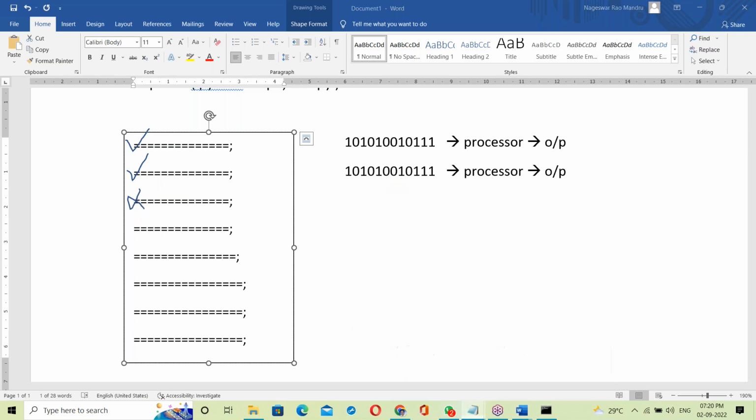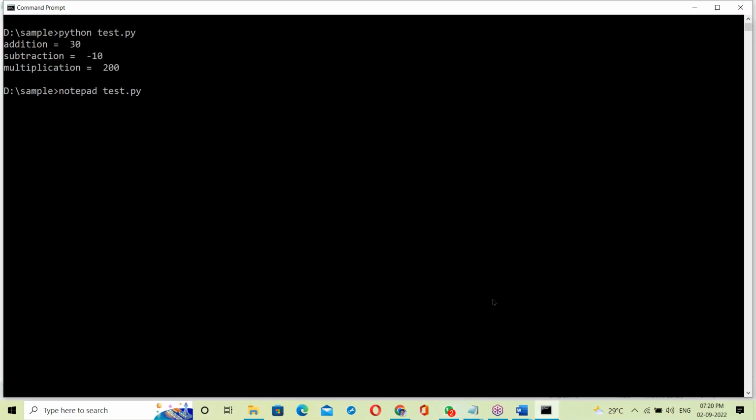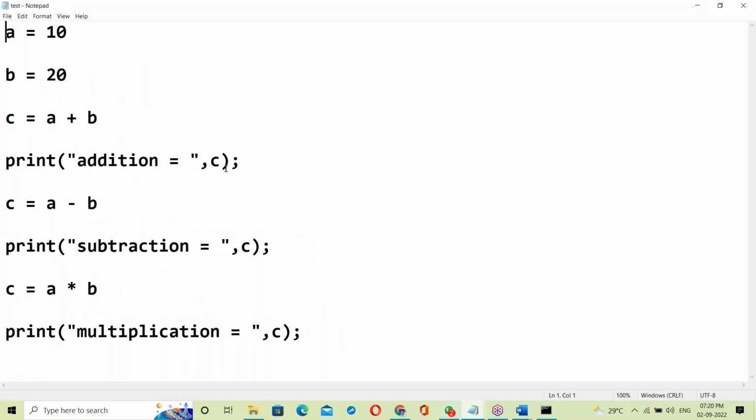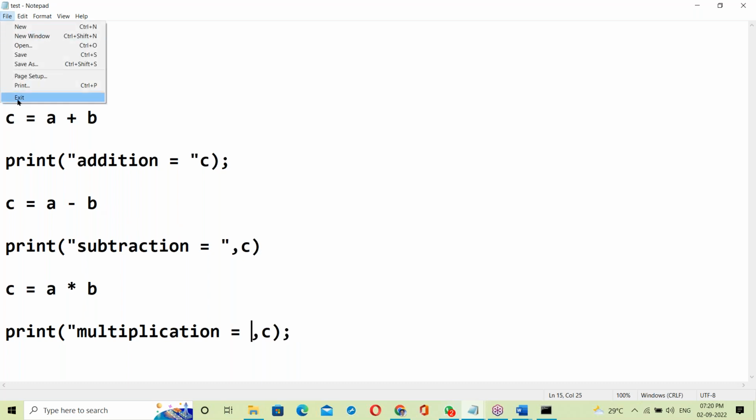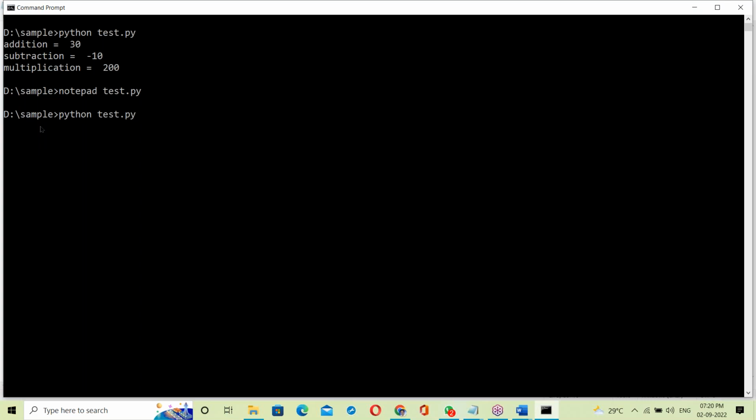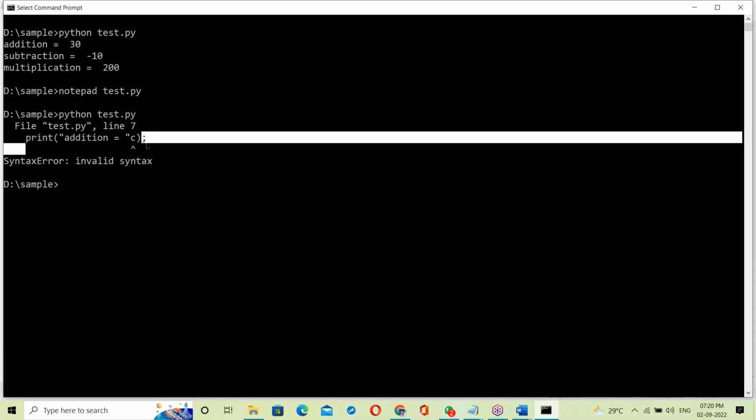Let us see that here with an example, notepad test.py. Suppose something is wrong here. This is the first error. Suppose a semicolon is missing here, and a double quotation is missing here. There are three errors in total. Now run it here. I'm using the up arrow key in the command prompt to get the previous commands. Python test.py. See this, error at the seventh line. Actually there are three errors, but only one error is showing, right?